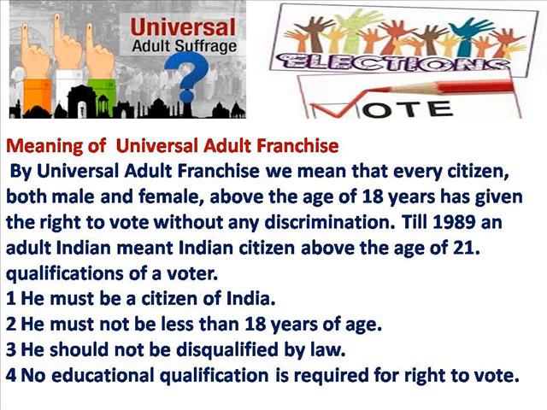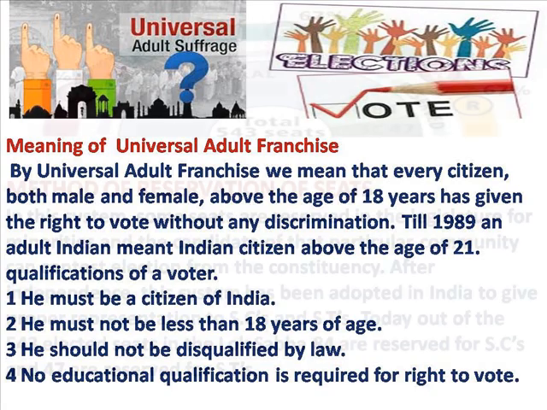Along with this, we must know the qualifications of a voter. He must be a citizen of India. He must not be less than 18 years of age. He should not be disqualified by law. And no educational qualification is required for the right to vote.